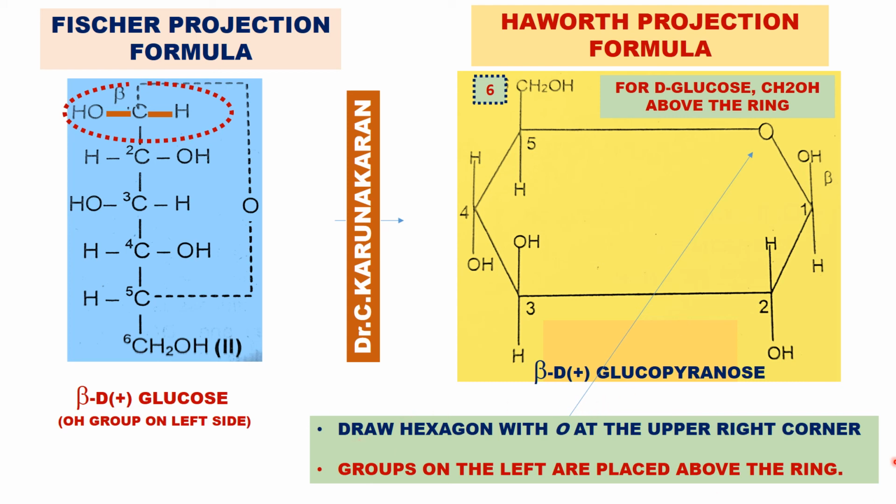Using the two simple rules: draw the hexagon with oxygen at the upper right corner, then groups on the left hand side are placed above the ring, and groups on the right hand side are placed below the ring.